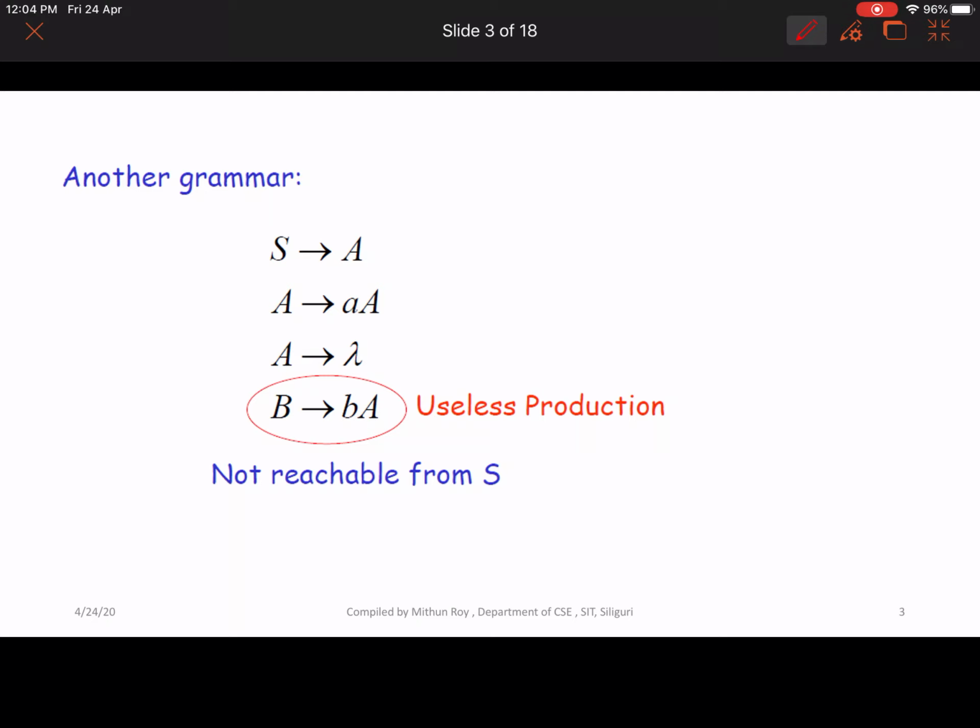If you start from capital S, there is the production S to A, and you can replace all the productions related to non-terminal capital A, but you never reach capital B anyway. So those productions not reachable from the start symbol are called useless productions.